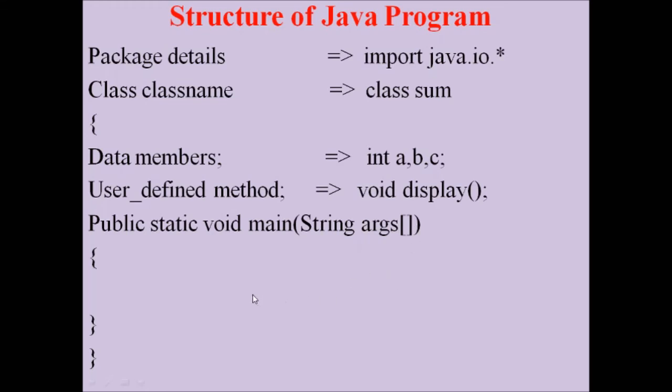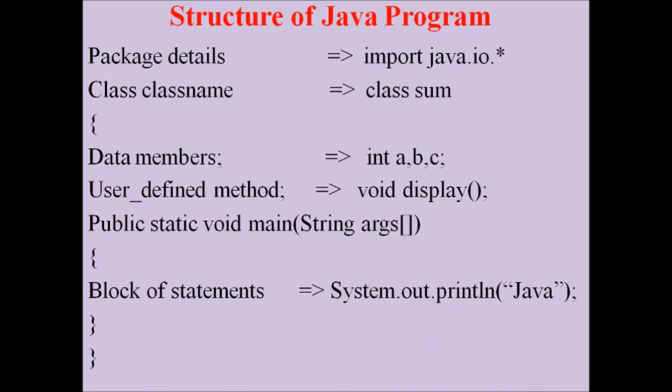Here in a Java program, whatever input is received will be as characters, so all the characters should be arranged here in an array. Then it should be converted into a sequence of characters, that is, a string. So while we receive input from the user using a Java program, it will be in string format. Then we have to convert it into the required format, like integer, float, and so on.